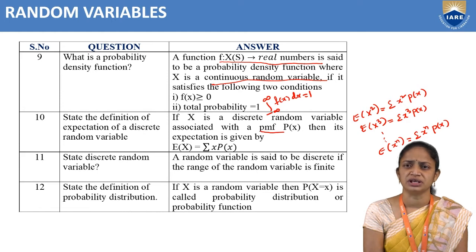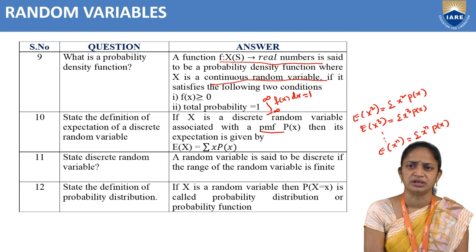Next, coming to the next definition: state the discrete random variable. A random variable is said to be discrete if the range of the random variable is finite.